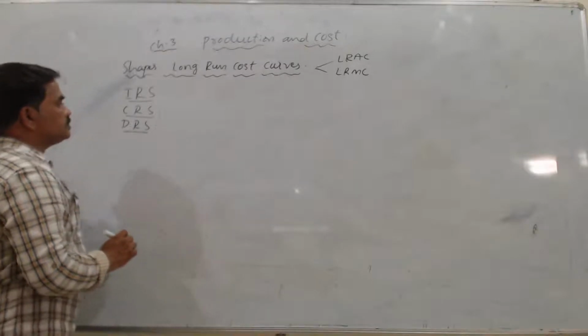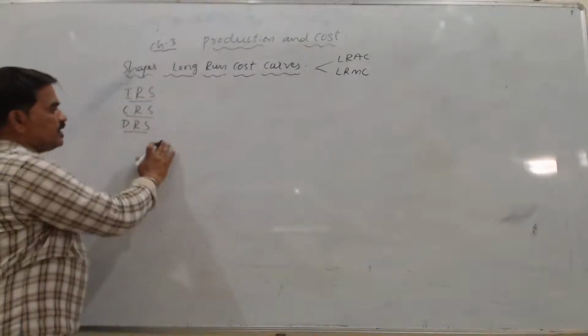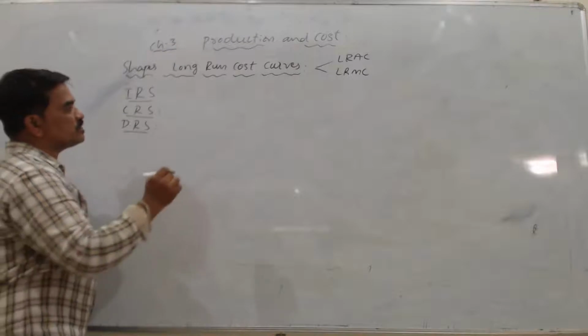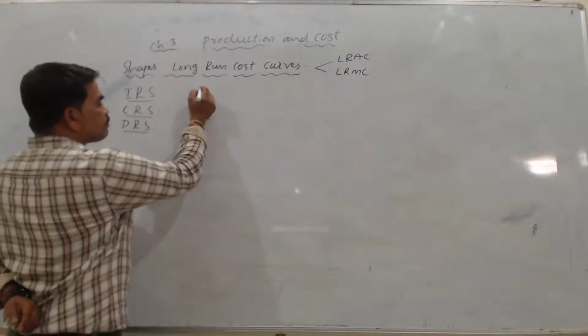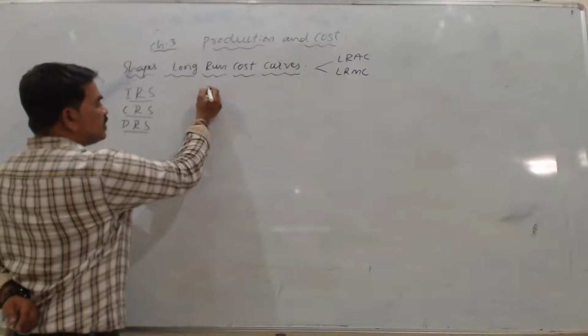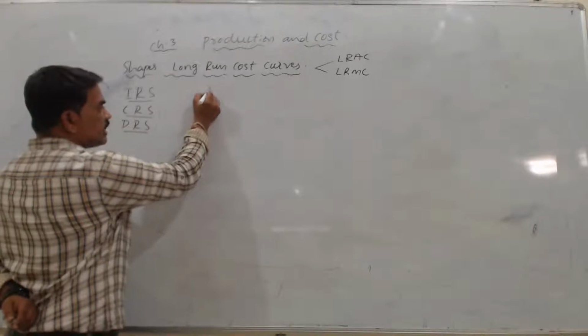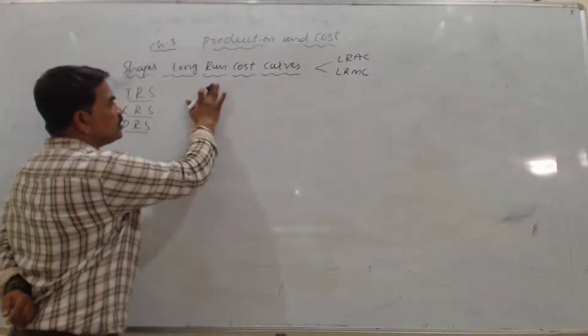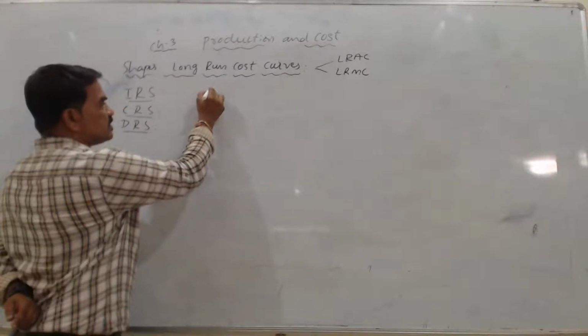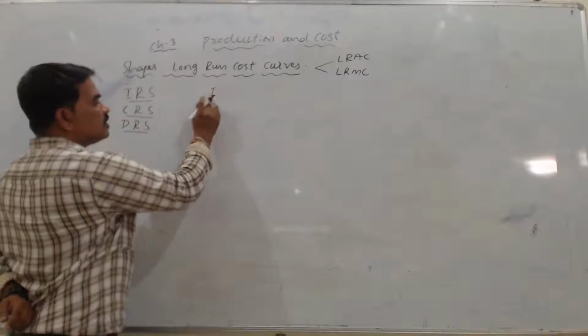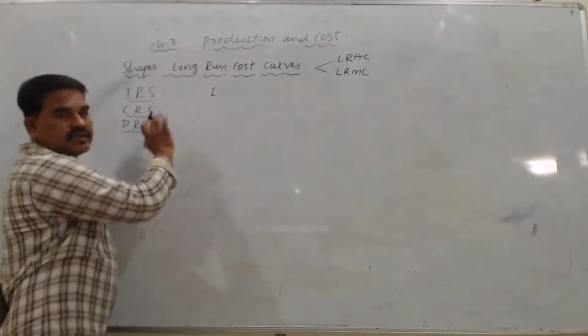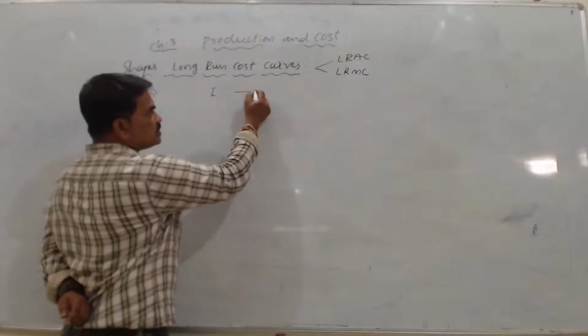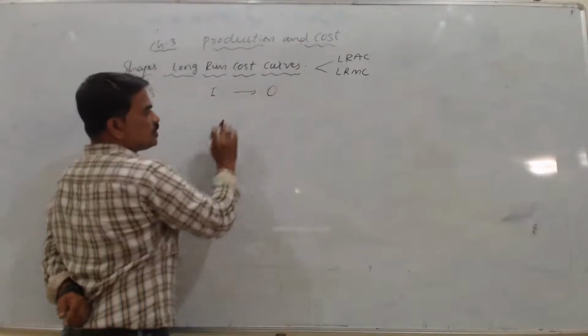So here, in long run, suppose for output X, if this is the input, I'll mention it as I. When I use this input, I'll get the output.